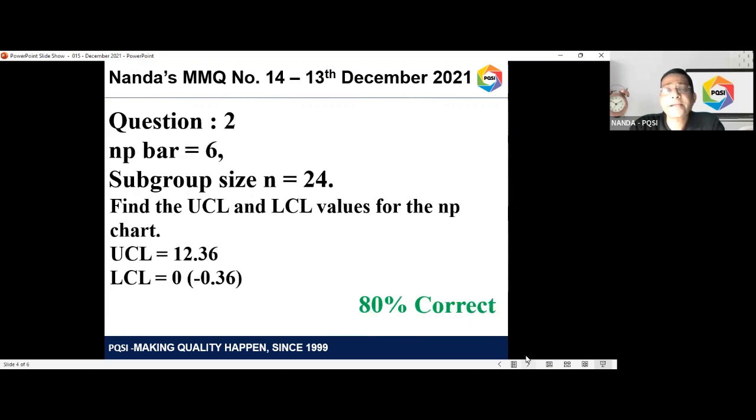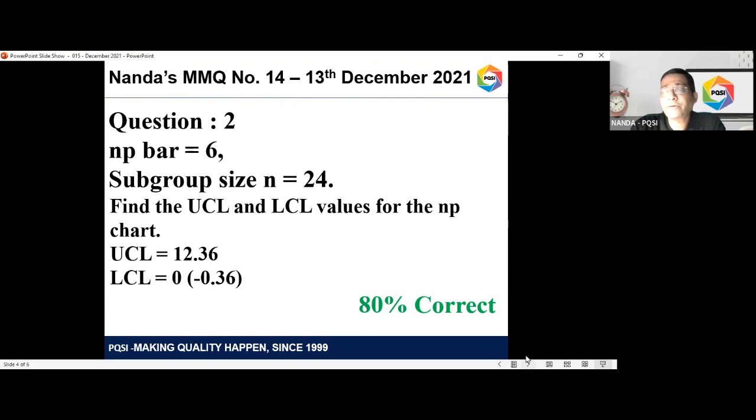Moving on to the second question, which was about NP chart calculations, the control limits of an NP chart. We gave you the NP bar, which is 6, and the subgroup size n equal to 24. Using the formula in line with the binomial distribution, the upper control limit for an NP chart is NP bar plus 3 times the square root of NP bar times (1 minus NP bar divided by n). That's the formula that we use for the NP chart.